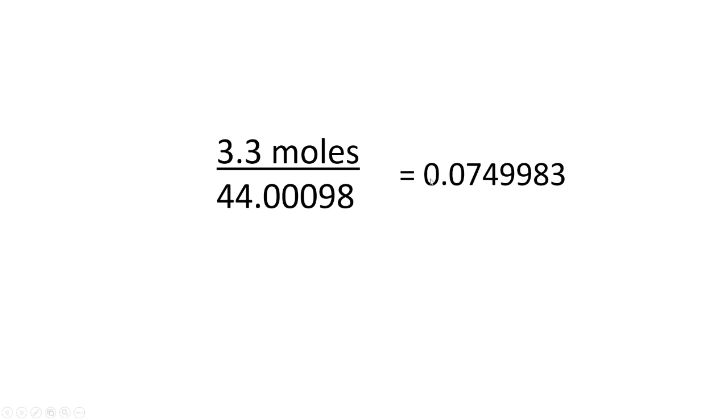We're not going to consider this 0 a significant figure, and we're not going to consider this 0 a significant figure. If you don't know why, watch Tyler DeWitt's video on significant figures and zeros. But we would concentrate on this 7 and this 4. That's the two significant figures. The next one's a 9, so we're going to round up. This becomes a 5. And the final answer is 0.075 moles.